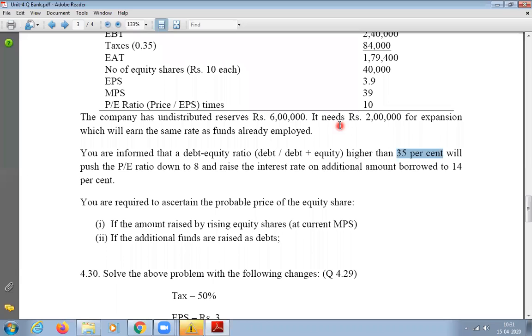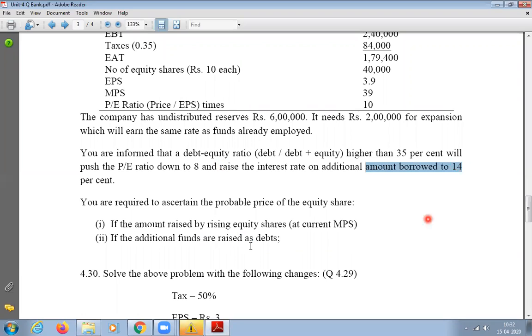For the second option, when you add the new debt, if the debt equity ratio is higher than 35%, then the PE falls to 8, and you have to pay 14% interest on the borrowed amount.